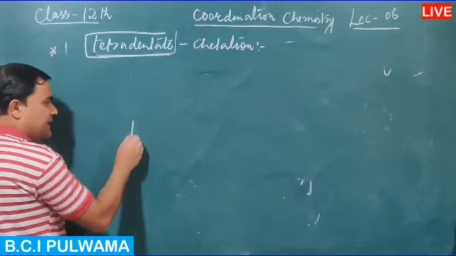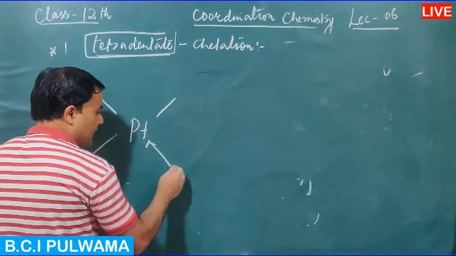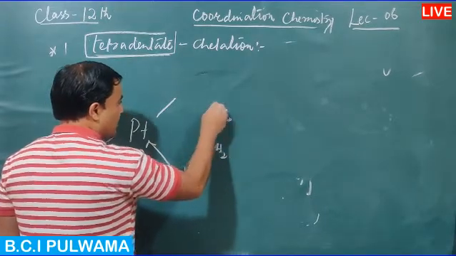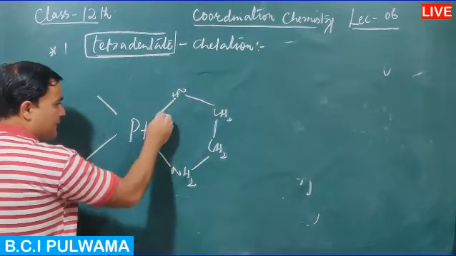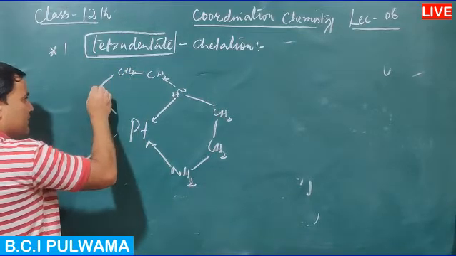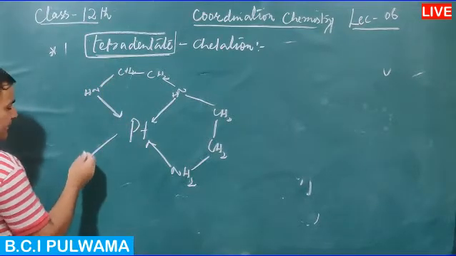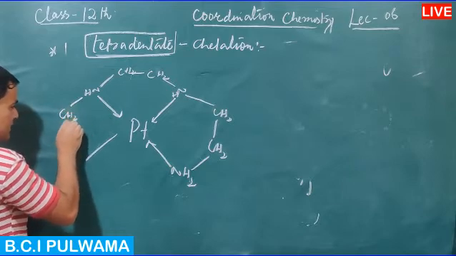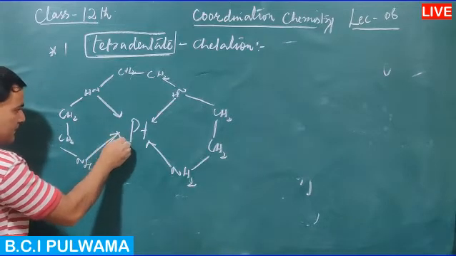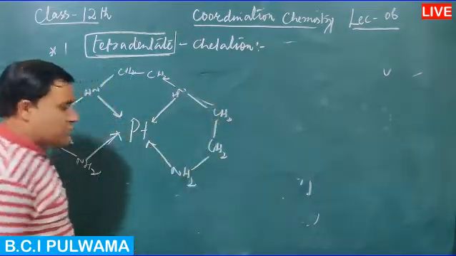Now, let me cite an example. The example is a complex with a chelating ligand that is NH2 bonded to CH2, bonded to CH2, bonded to NH, and so on, then bonded to CH2, CH2, and then NH2.